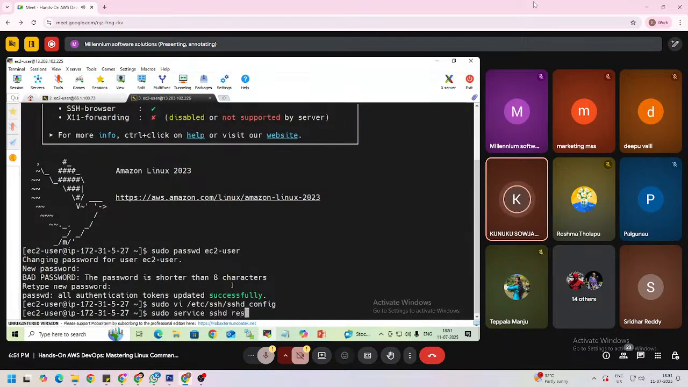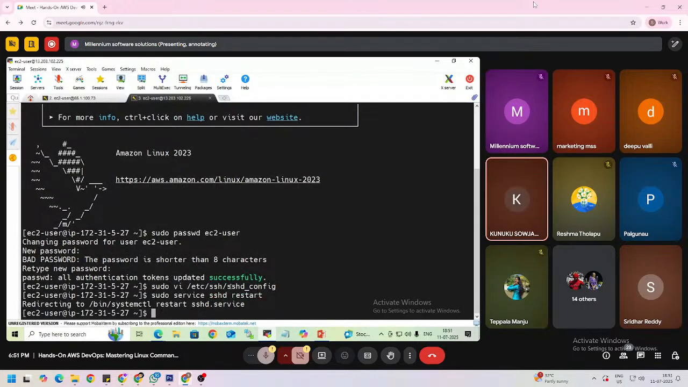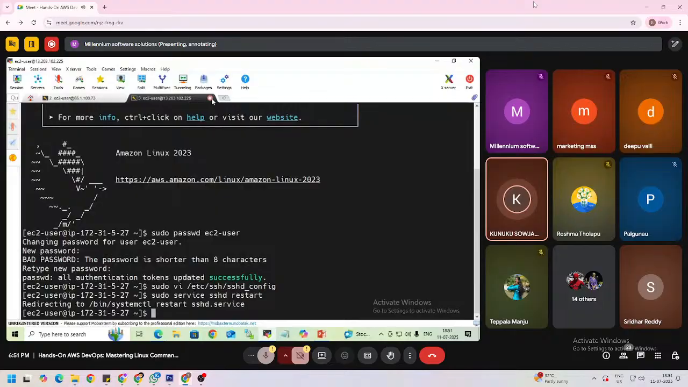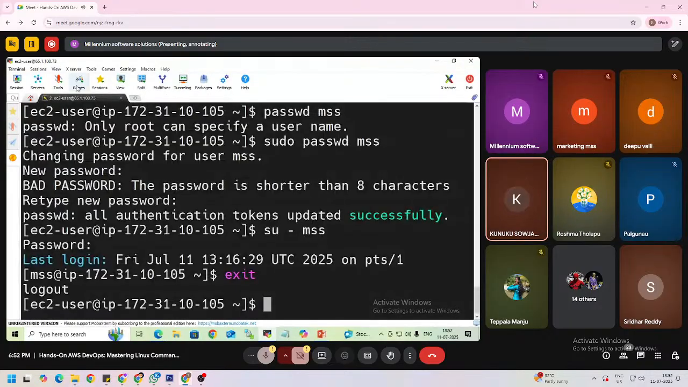So service sshd restart. This is how we can restart. So this is the Linux. Here I am closing this server. This is my Linux 1 server. Remember this IP address 172.31.10.105. This is the Linux 1 server.